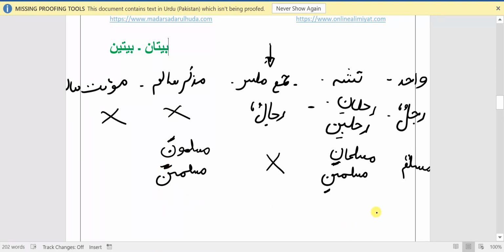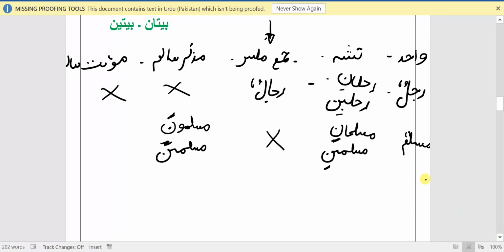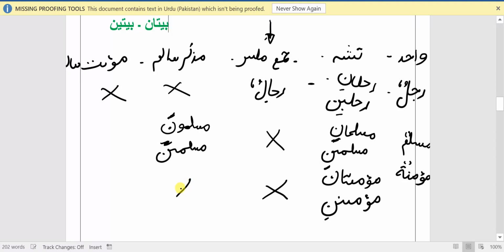Now let's have another example. Let's say I'm saying Mu'minatun. Mu'minatun means one Muslim believer, woman. Tasniya is Mu'minatani or Mu'minataini. Jama Mukassar is not available. This is a Muannas word, so Jama Muzakkar Salim is also not available for this one. And the Jama Muannas Salim is Mu'minatun with alif. Now the question is, how can we understand whether this word has the Jama Muzakkar, Mukassar or Salim? So we cannot understand, we have to memorize it.